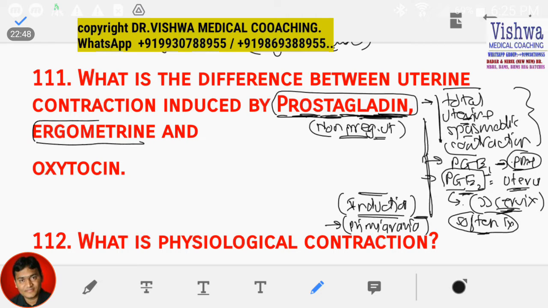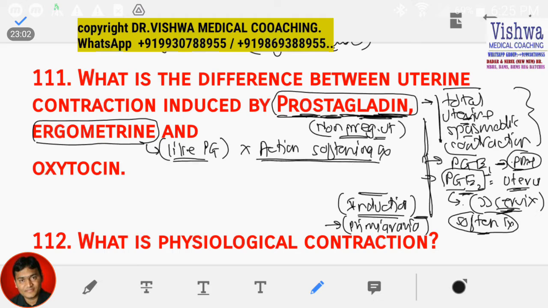Ergometrin action is like prostaglandin, but there is no action on softening of the cervix. Again, there is no relaxation in between. It produces again spasmodic type of contraction, and it has got no action on a non-pregnant uterus. No action on non-pregnant uterus.